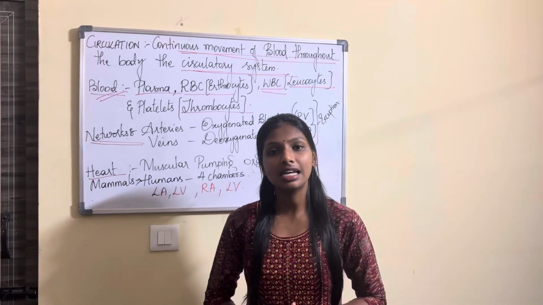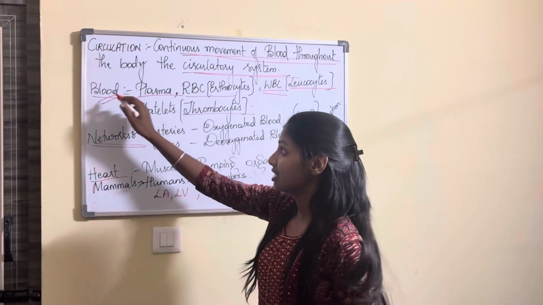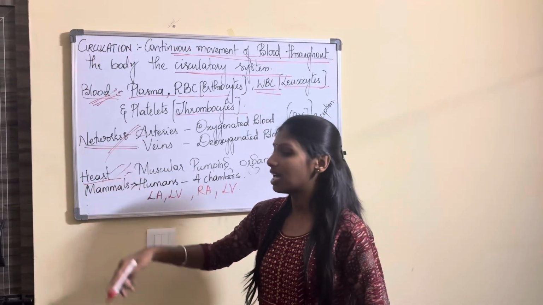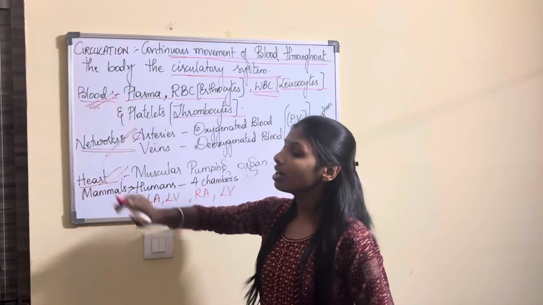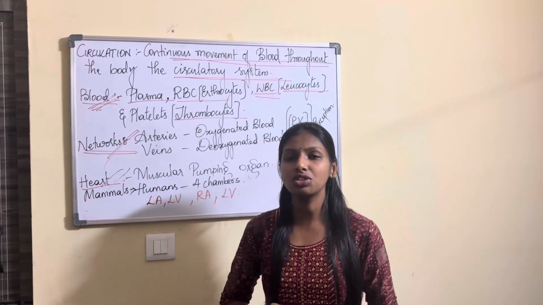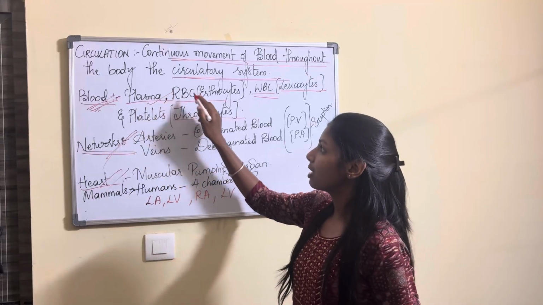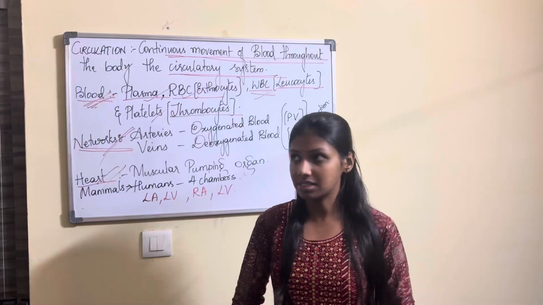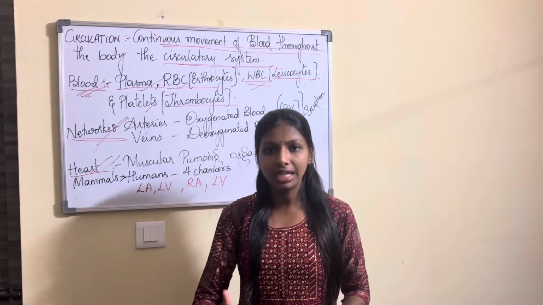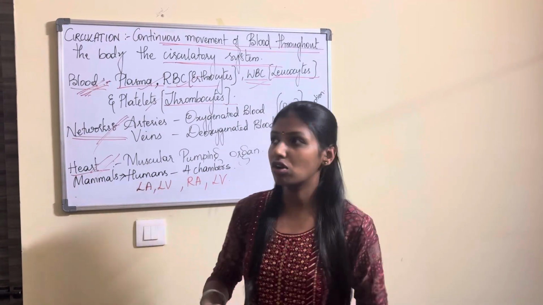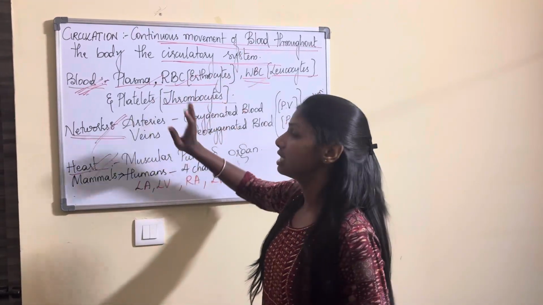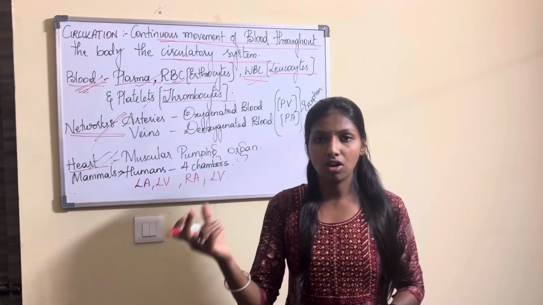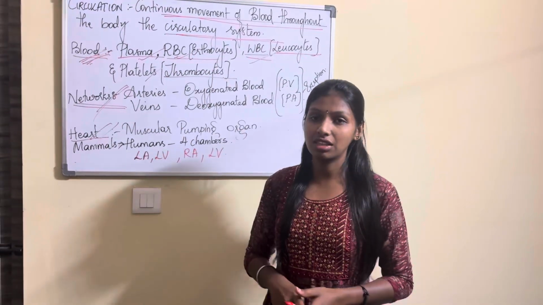Now, what does the circulatory system comprise of? It is comprised of your blood, a series of networks, as well as your heart. When we talk about the blood, what are the main constituents of the blood? It is your plasma, RBC, WBC, and the platelets. Plasma is nothing but a fluid substance which generally lodges all your RBC, WBC, and your platelets.